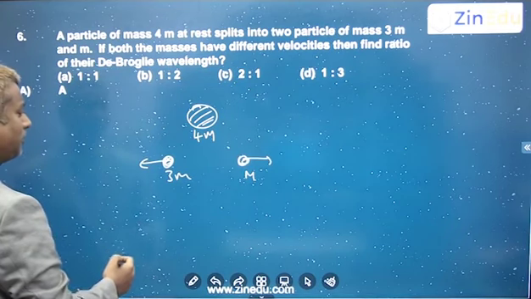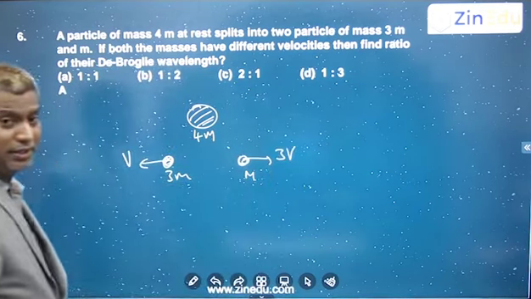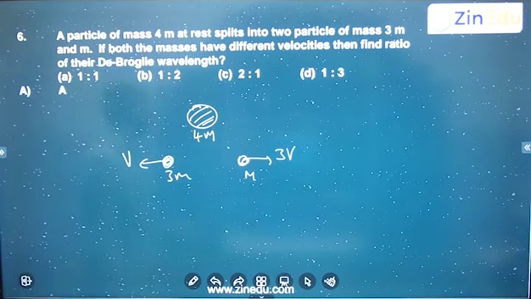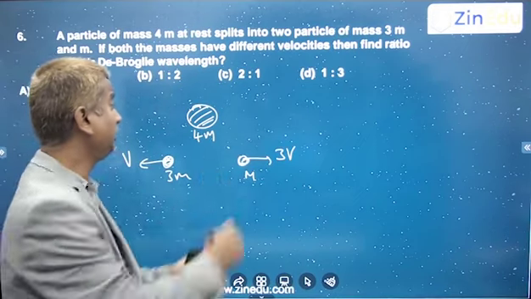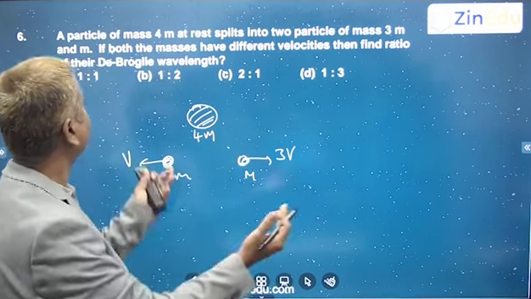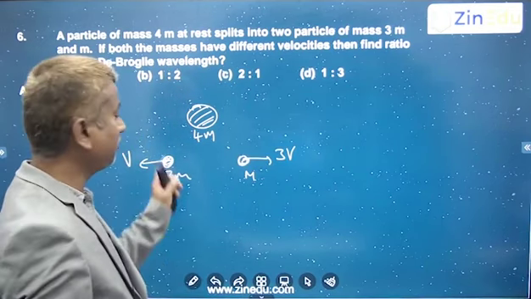No problem. If the mass 3m is getting v, definitely the mass m will get 3v, because by the conservation of linear momentum, it was initially at rest. So the initial momentum before the explosion is the same as the final momentum. So this momentum and this momentum have to be the same.